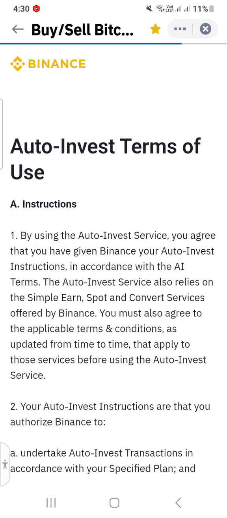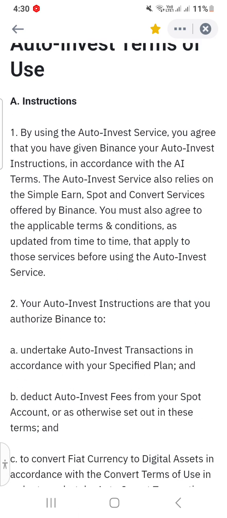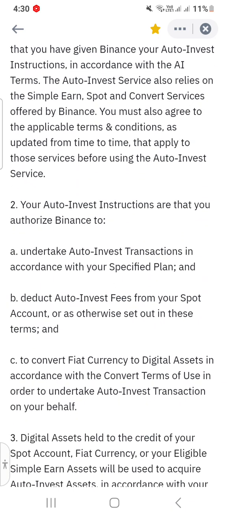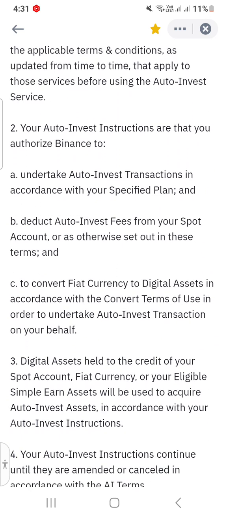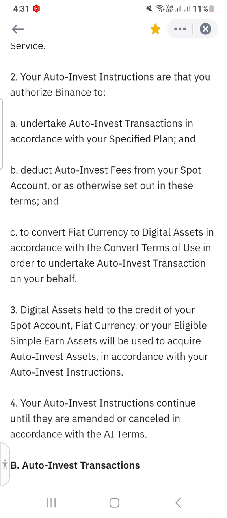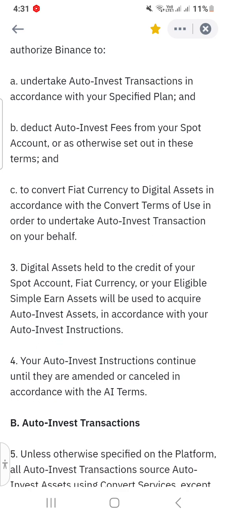Auto invest terms of use: A, instructions. Go through these instructions in your own Binance. Number 2, your auto invest instruction. Number 2, part A, undertake auto invest transactions in accordance with your specified plan, and B, deduct auto invest fees from your spot account or as otherwise set out in these terms.